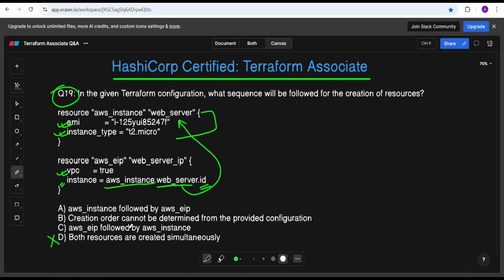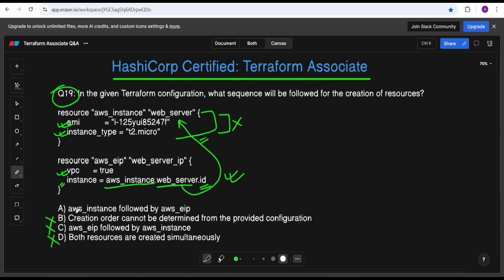AWS EIP followed by AWS instance. AWS instance creation is not dependent on any other resources. The EIP is dependent, so it will be created after the AWS instance is created. So this is also wrong. Vice versa is not possible in this case. Creation order cannot be determined from the provided configurations. So option B is also wrong. Why? In Terraform, the resource creation order is usually determined based on the dependency declaration in the configuration.